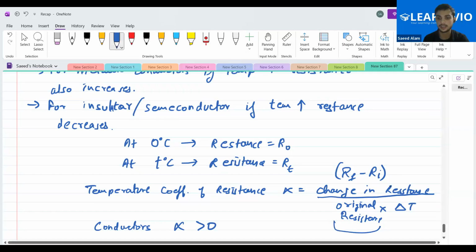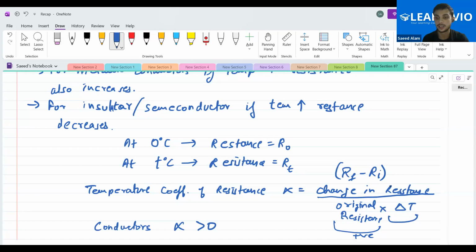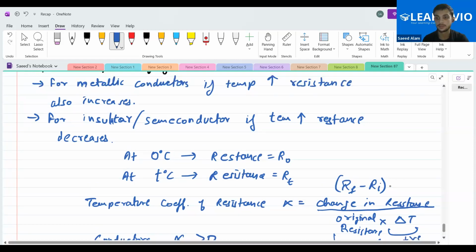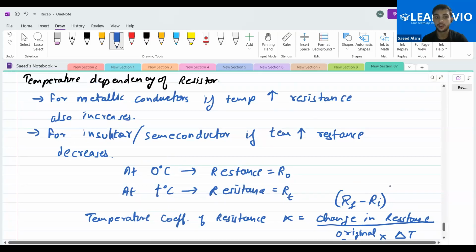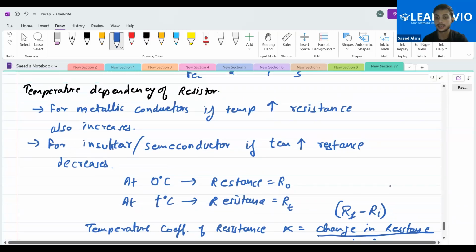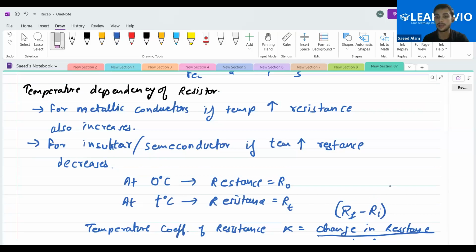If we increase the temperature, delta T will be positive again, because change is always final minus initial. Yes or no? Yes. And for the conductors, if we increase the temperature, which will be higher, RF or RI? RF will be higher, because as we increase the temperature, the resistance increases. So this term ultimately becomes positive. So alpha will be positive.